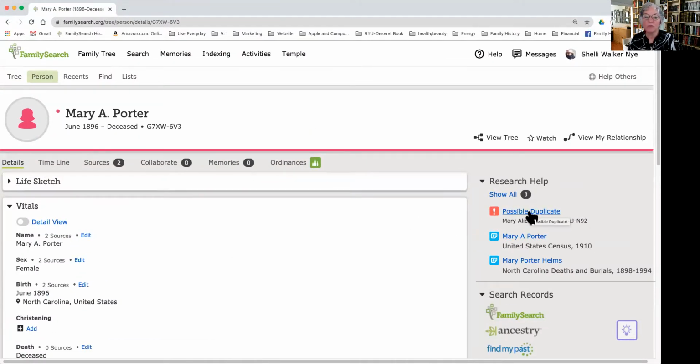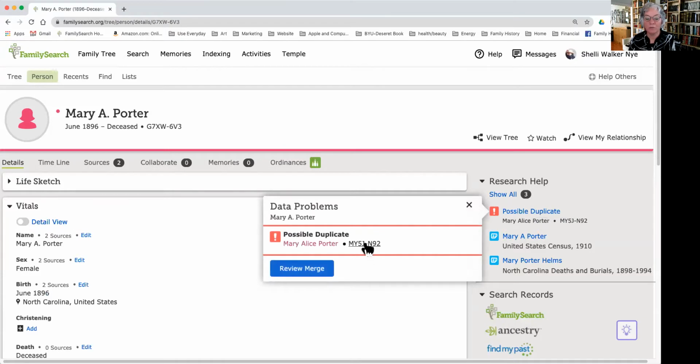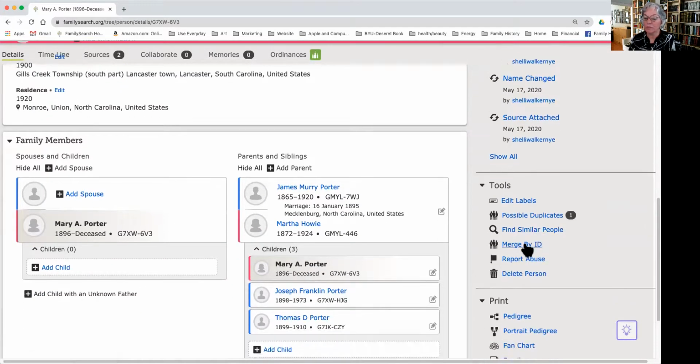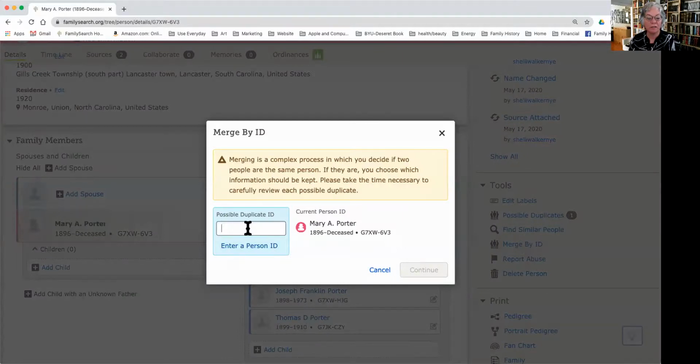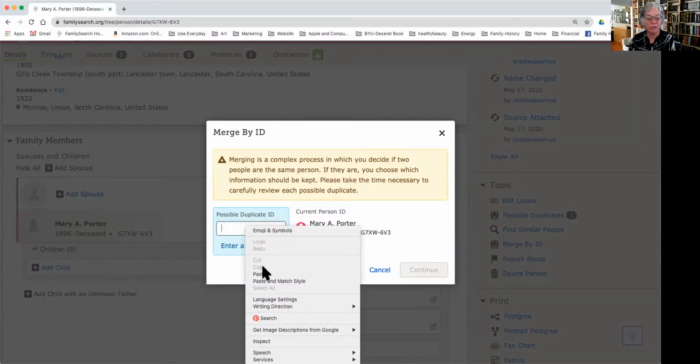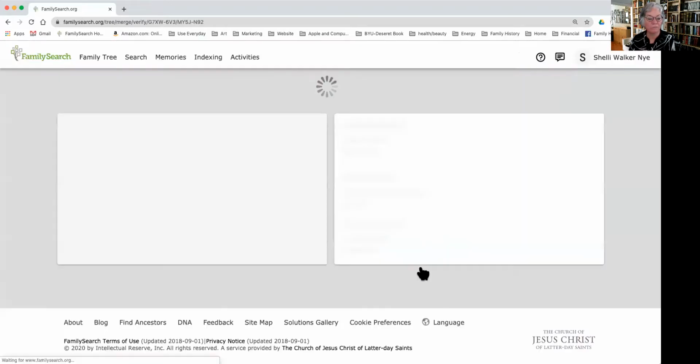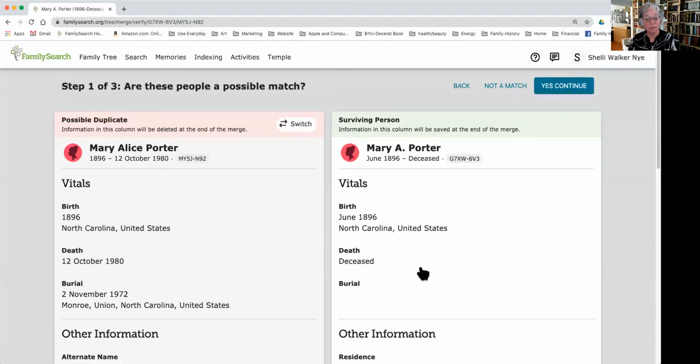So now I'm going to show you the other way to actually merge that, just so that you can see both ways. I'm going to click on the possible duplicate, Mary Alice's page. I'm going to copy her ID. Going to scroll down, merge by ID, and then I'm going to right click, paste that ID number in there, and continue my merge. So the same screen comes up.